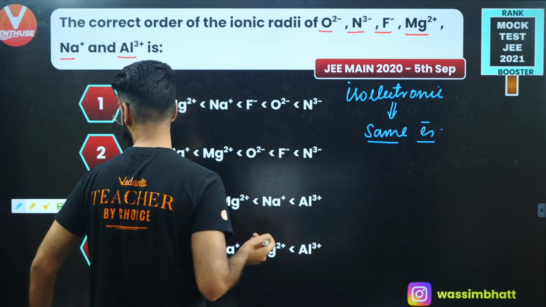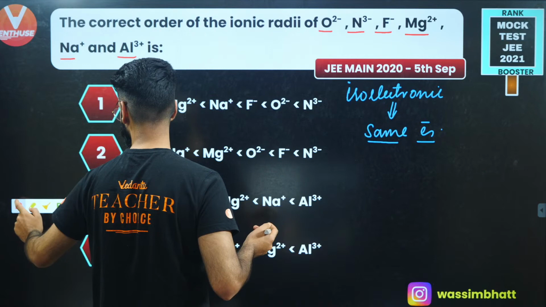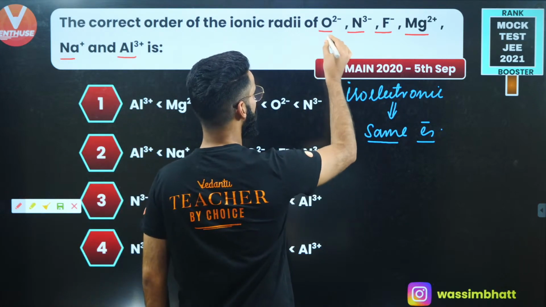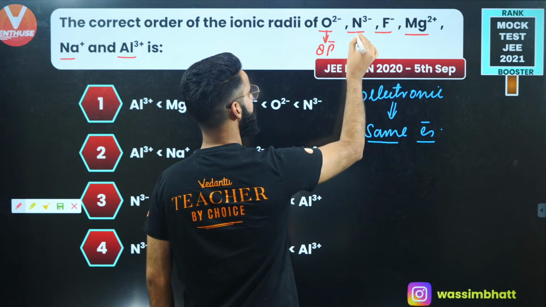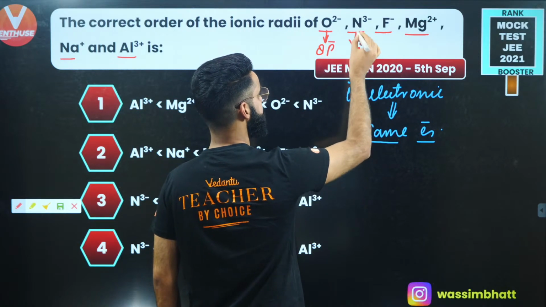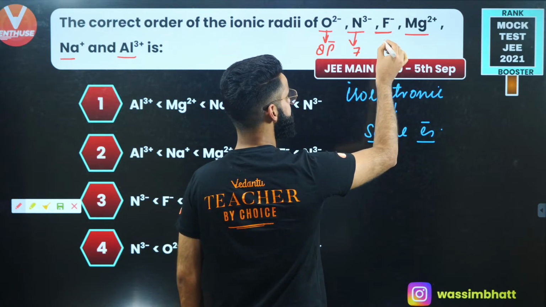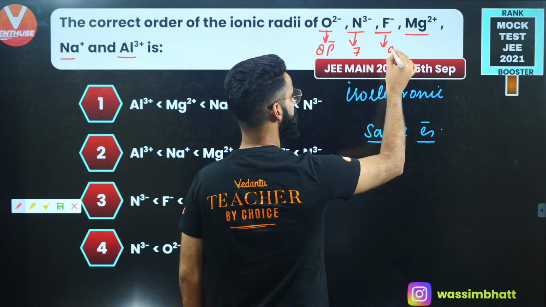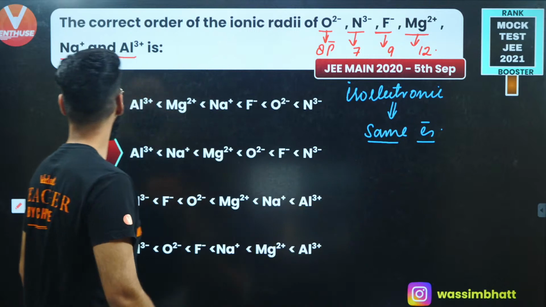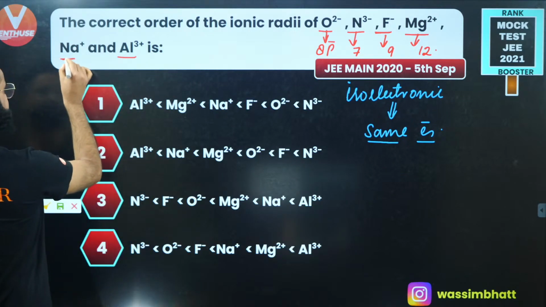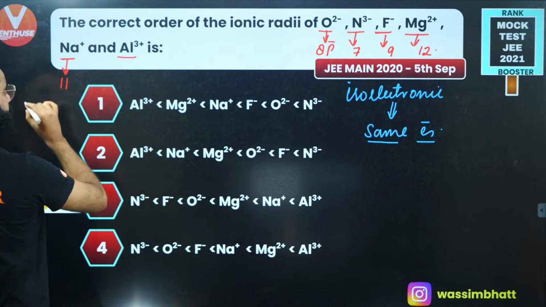But the number of protons is not the same in all, right? Oxygen has an atomic number of 8, so it has 8 protons. Nitrogen has 7 protons, its atomic number is 7. Fluorine, its atomic number is 9, so it has 9 protons. Mg, its atomic number is 12, so it has 12 protons. Na+, sodium, its atomic number is 11, so it has 11 protons.